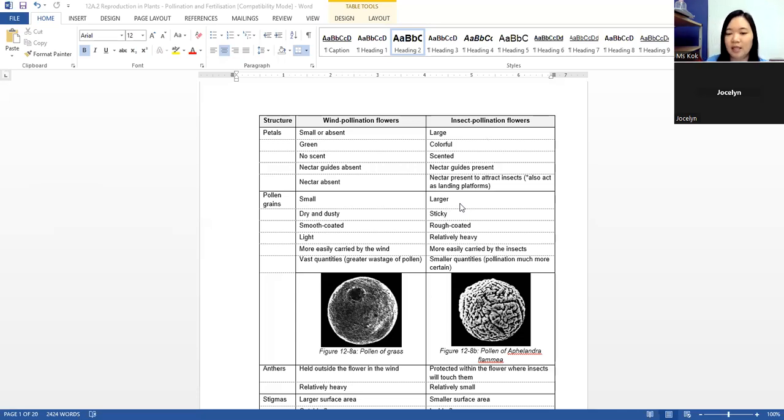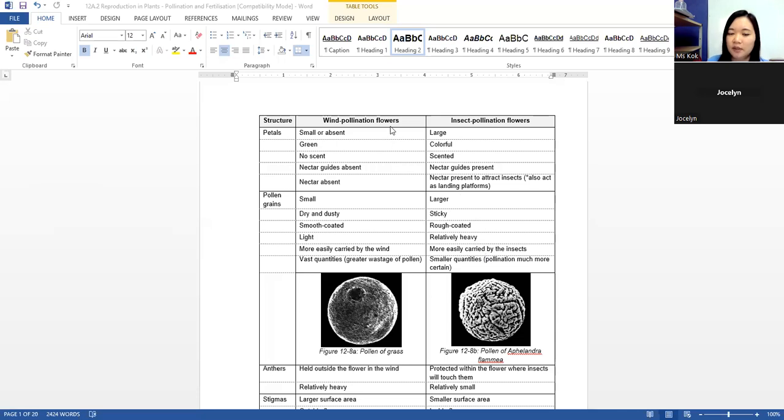So it will be larger, stickier, rough coated so that it has more friction, and relatively heavy, so that it is easier to be carried by the insects. Or else if it's too light, when the insect flies, the pollen grain will also fly off the back of the insect.